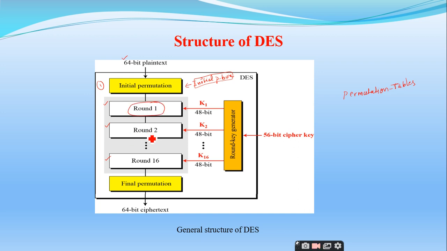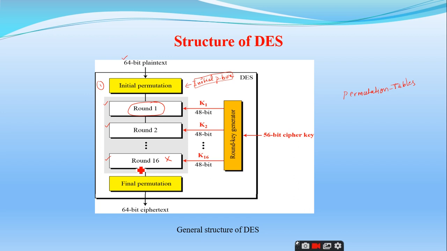So round 1 is similar to round 2, round 2 is similar to round 3, like that. Round 15 is similar to round 16. Every round has the same structure except for the 16th. Right, there is a small difference in the 16th round. There is not much importance to why that change has been made, but they have simply removed one component from round 16. That's it.